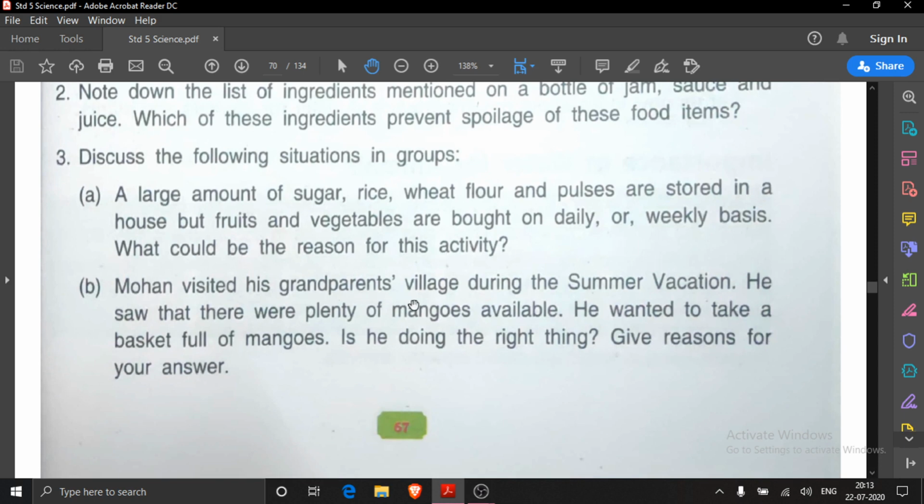Mohan visited his grandparents' village during the summer vacation. He saw that there were plenty of mangoes available. He wanted to take a basket full of mangoes. Is he doing the right thing? Give reasons for your answer. If he brings a basket full of mangoes, then during summer he can enjoy. He can write, yes, he can, but a large amount he should not bring because it will be spoiled.